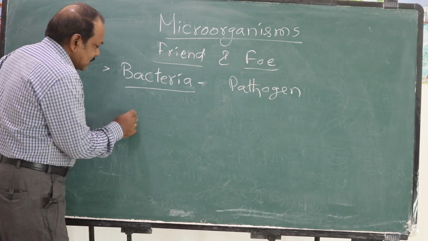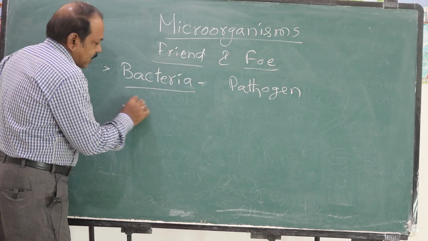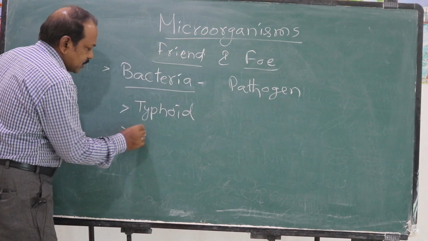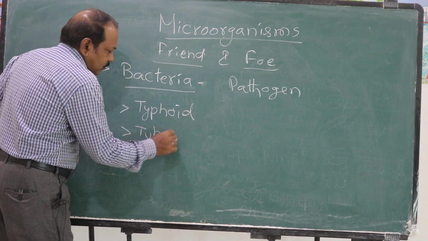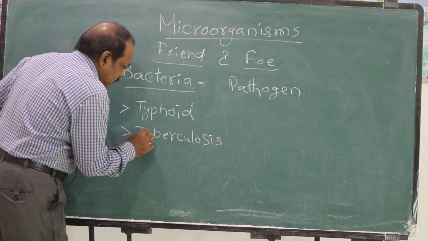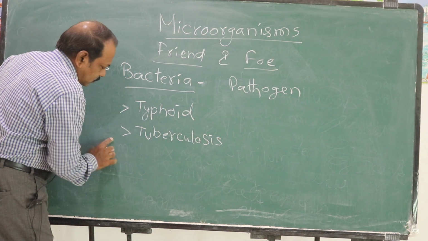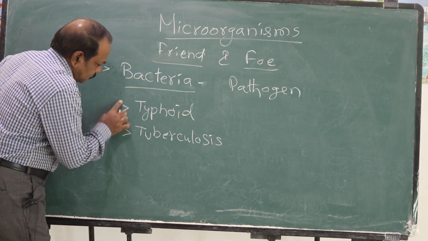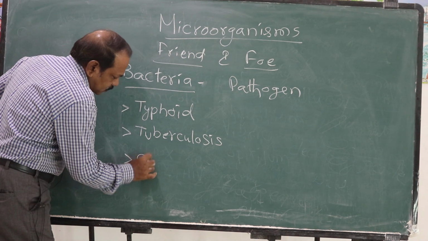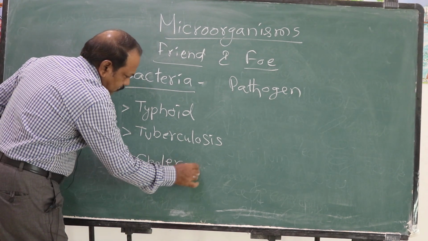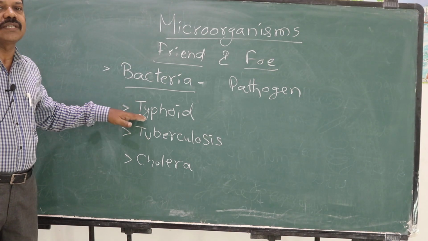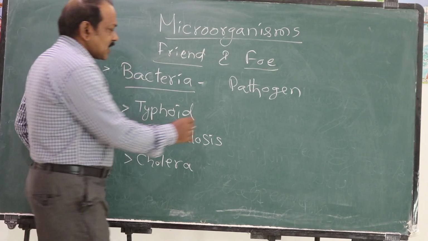The common bacterial diseases are typhoid, tuberculosis, cholera. These are diseases caused by bacteria. Let us try to understand how these diseases are caused. Typhoid is caused by Salmonella typhi.